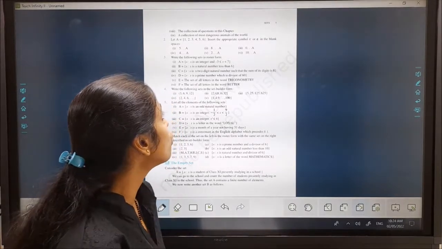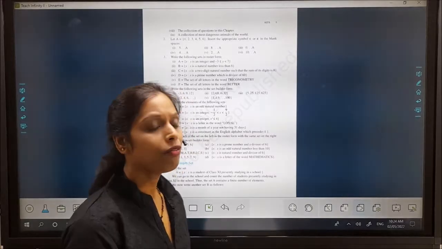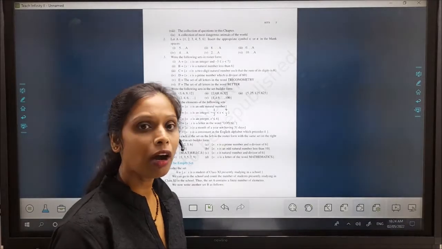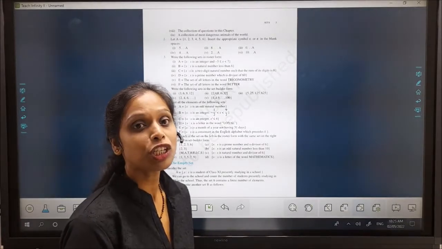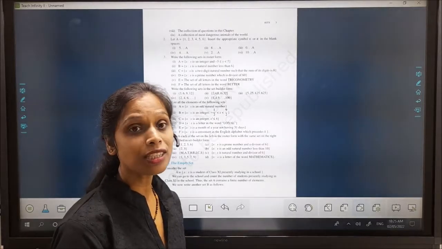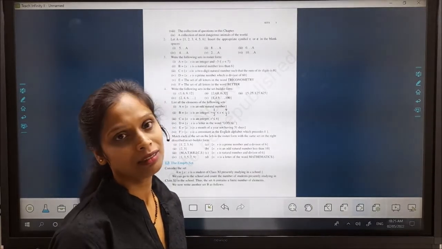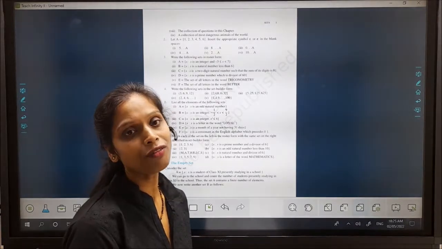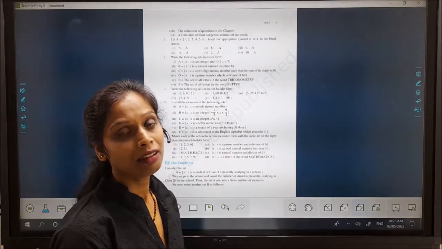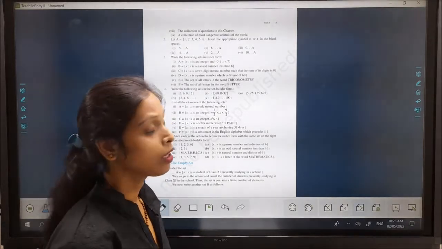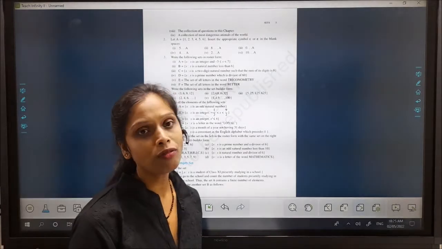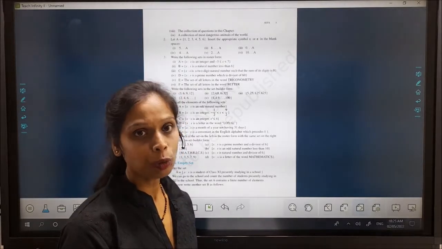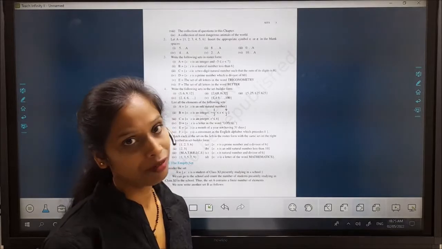Whereas a collection of most dangerous animals of the world, you can't take a measurement of which one is dangerous or not. In such circumstances, you can't say which one is dangerous or not. That's why this is not well defined. Then you can say that this is not a set. This is the notion of set, and how you determine whether this is a set or not at a glance when you deal with the question is very easy.